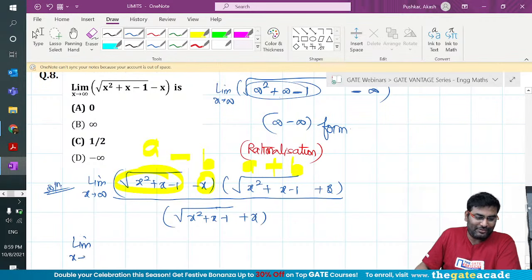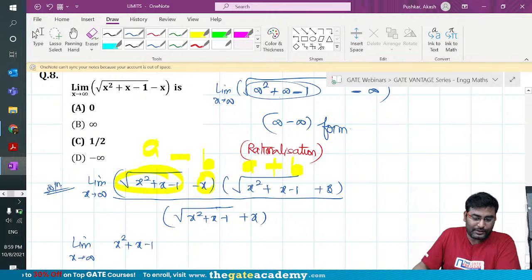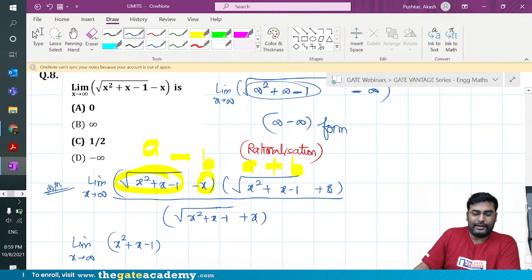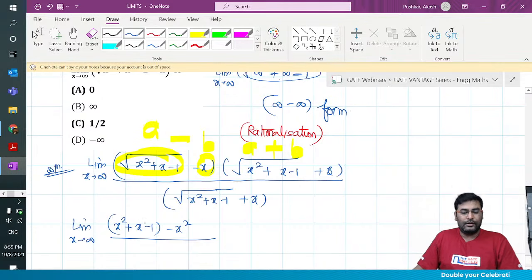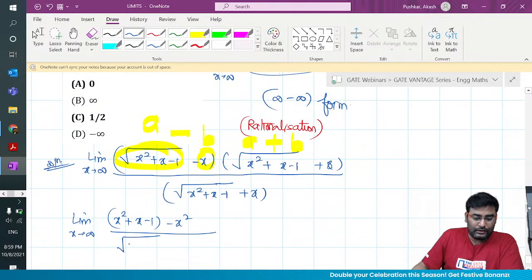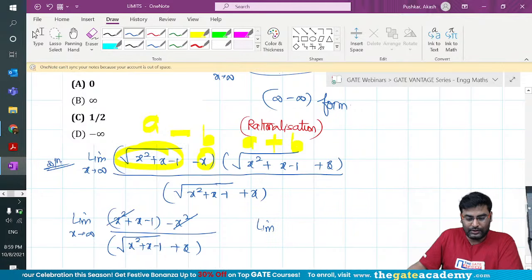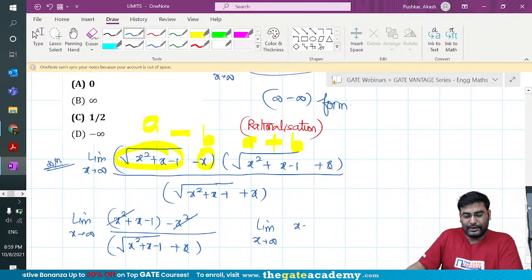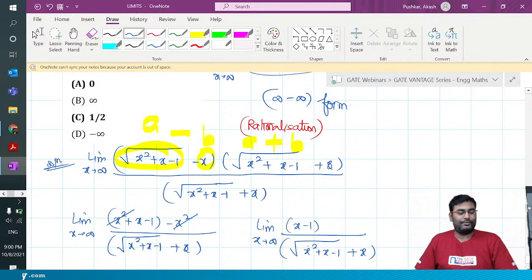So limit x tends to infinity, A squared minus B squared. So we will get x squared plus x minus 1, because root A into root A is A, that's why you're getting the whole term as is, and then minus x squared, divided by root under x squared plus x minus 1 plus x. Okay, so these two cancel each other, so you are left with limit x tends to infinity, (x minus 1) upon root under x squared plus x minus 1 plus x. What do you guys think?